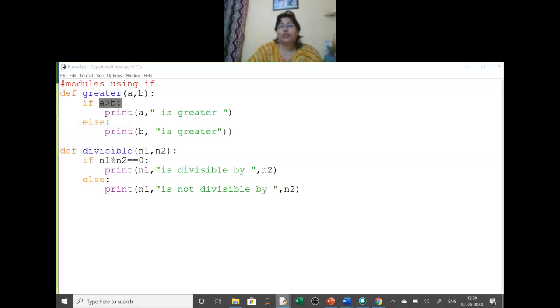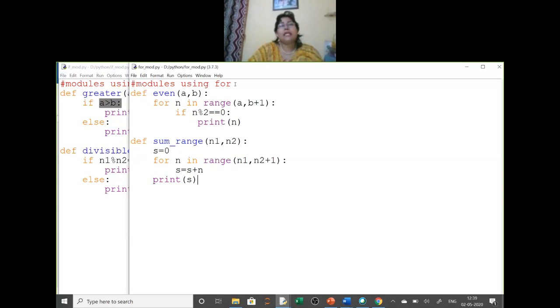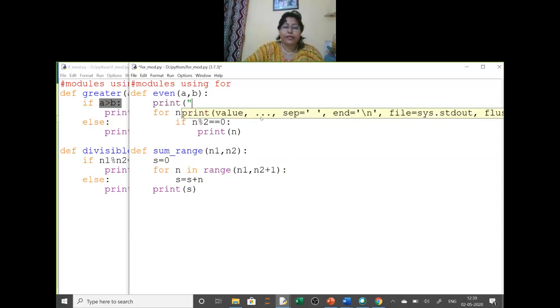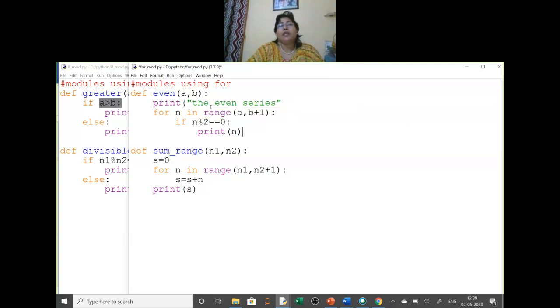Now using for, you will write some modules. Here, using for, I am writing the even numbers, the even series from one range to the other range. Clear? So here we are giving the two ranges, start and stop, A and B, and we are printing the series. So here I have used a for loop from A to B, and it is printing all the even numbers.